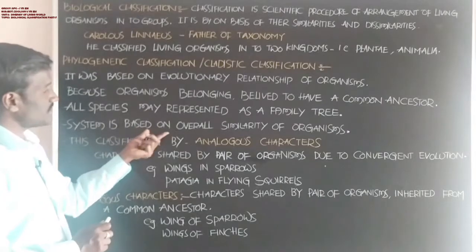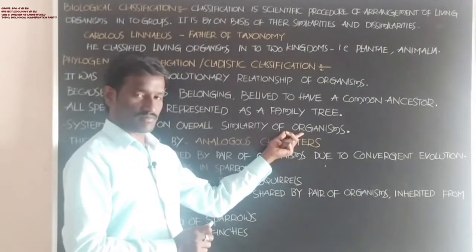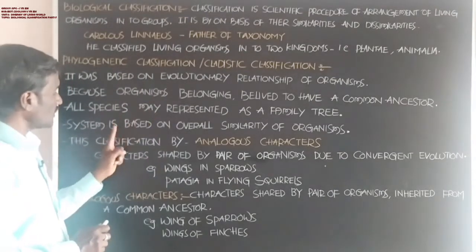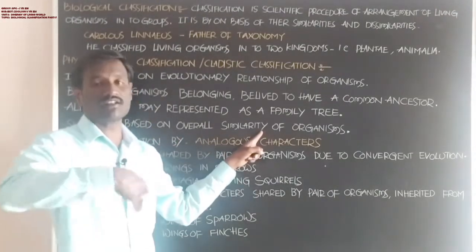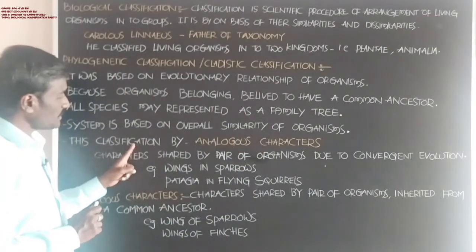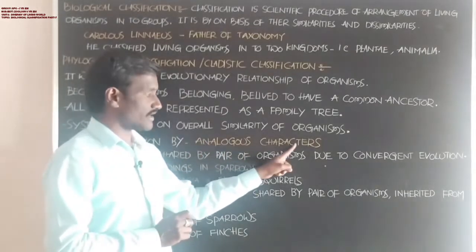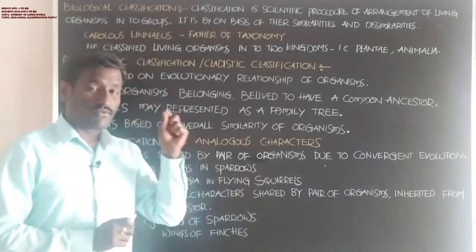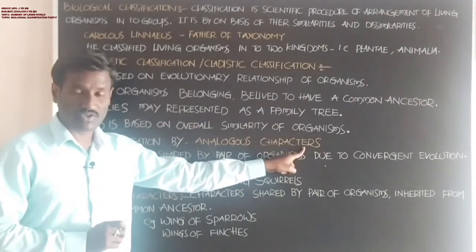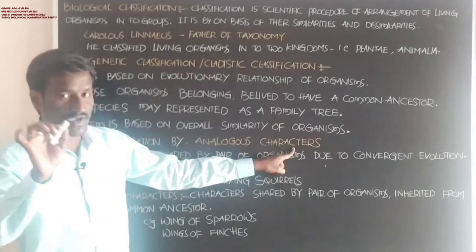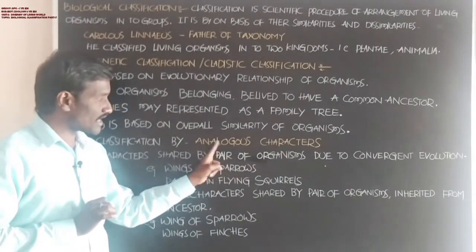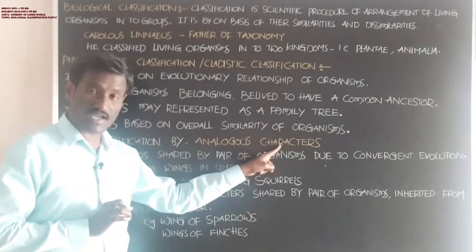Next, the system is based on overall similarity of organisms. Okay, the entire system of classification is based on the similarity in organisms. Okay, next, this classification is by analogous characters. Analogous characters. What is the meaning of the analogous character? Character is the feature shown by the living animal.